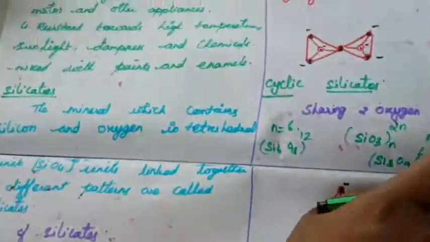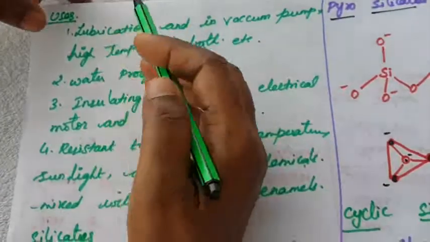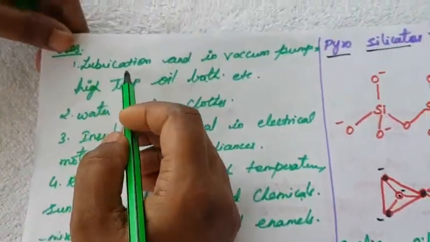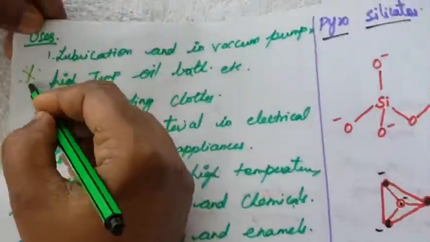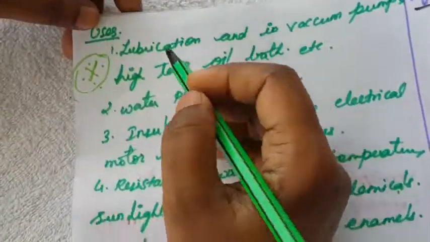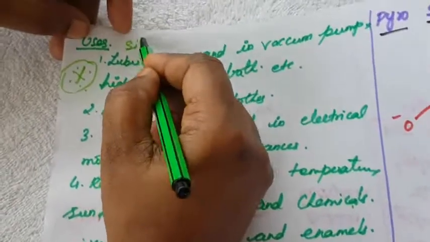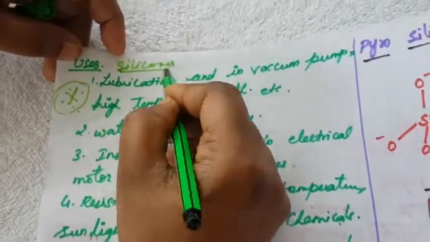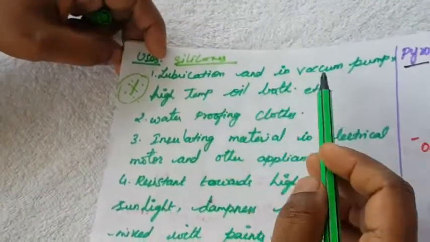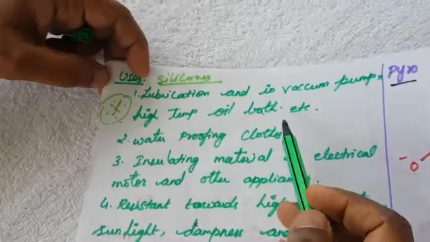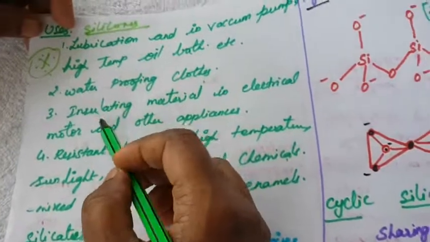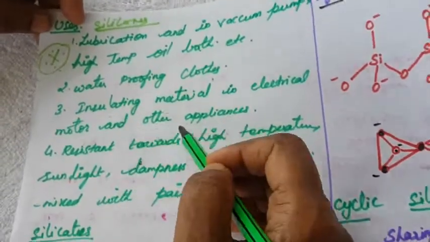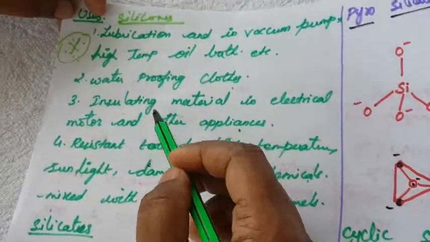Next, what are the uses of silicones? This is a very important one, repeatedly asked. First is lubrication, in vacuum pumps, high temperature oil baths, etc. Then waterproofing cloths. Another is insulating material in electrical motors and other appliances. Mainly it is used for insulating.